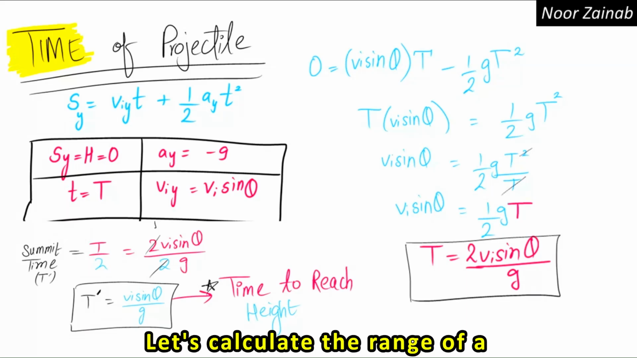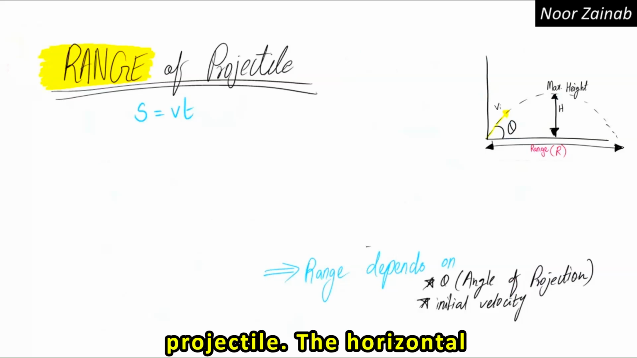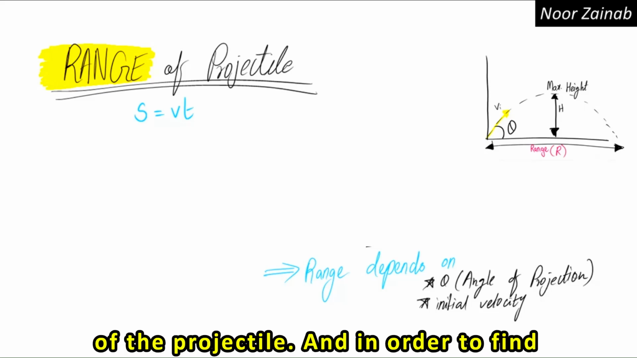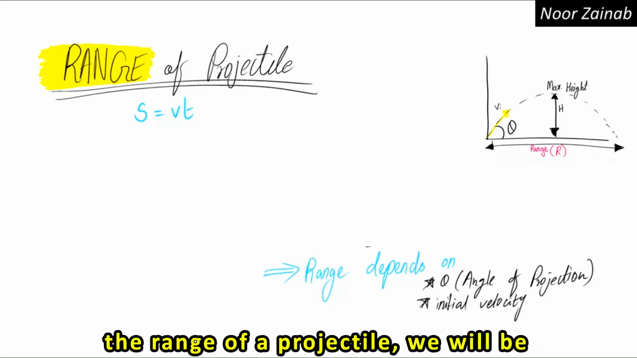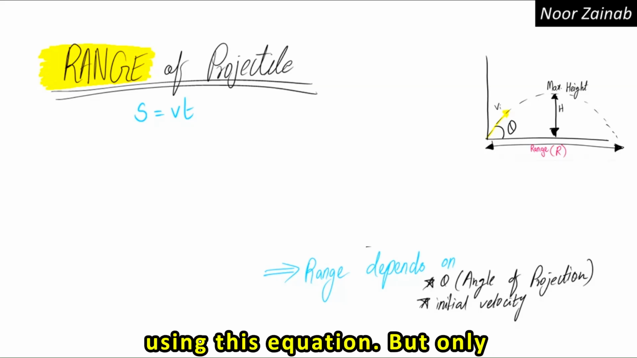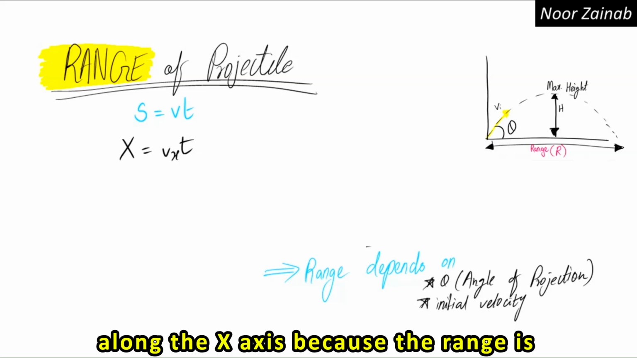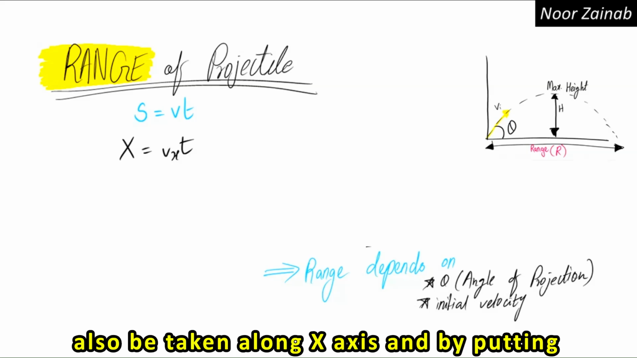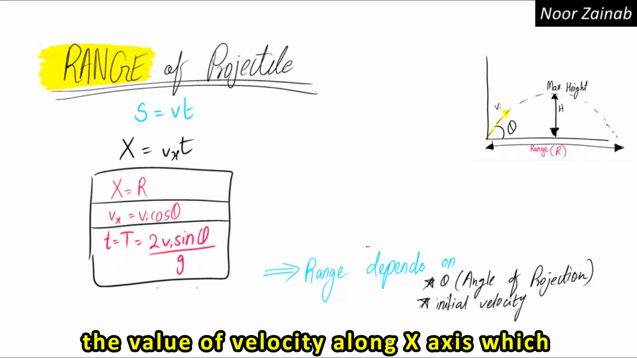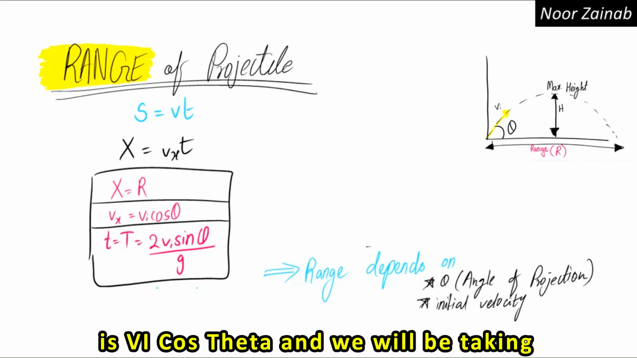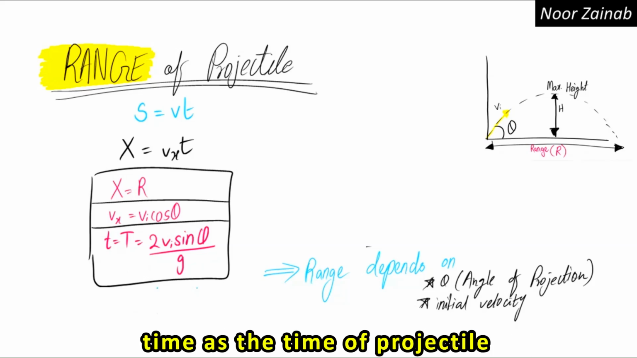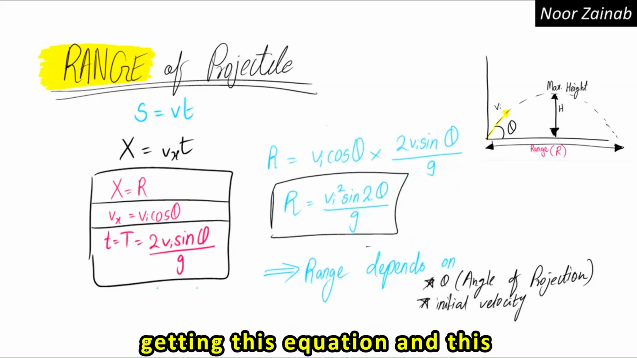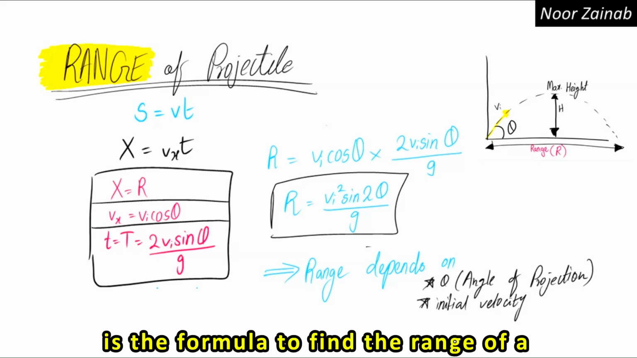Let's calculate the range of a projectile. The horizontal distance from the point of projection to the point of impact is known as the range of the projectile. In order to find the range, we will use this equation, but only along the x-axis, because the range is taken along the x-axis. So velocity will also be taken along the x-axis, with value V_i cos theta, and we take time as the time of projectile. By putting in these values, we get the formula to find the range of a projectile.